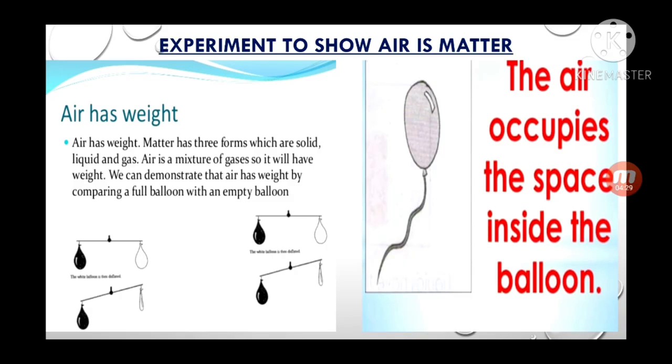We can demonstrate that air has mass by comparing a full balloon with an empty balloon. You can see on a balance which one is heavier, the balloon filled with air. So, my dear students, by this experiment we can see air has mass. Second, air occupies the space inside the balloon. So air has mass and occupies space, meaning air is matter.